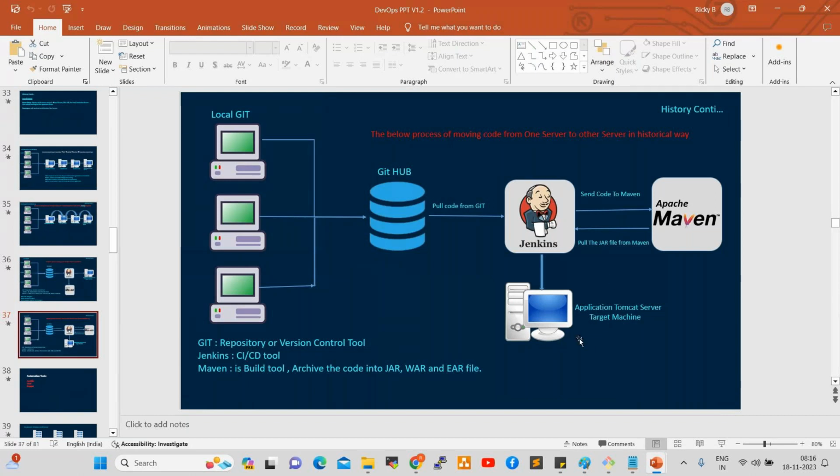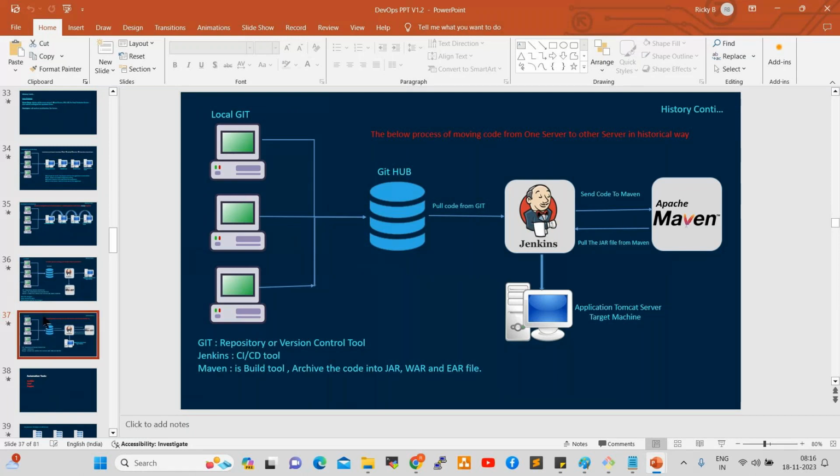That artifact will be, what is artifact? Artifact is nothing but a jar file, war file, ear file. So raw code will be converted into an artifact by using Maven. This we will discuss once we start working on DevOps. Once we complete AWS, then we'll jump into DevOps, right? By that time we'll go deep into this entire flow, and after that each and every tool we will deep dive, right?